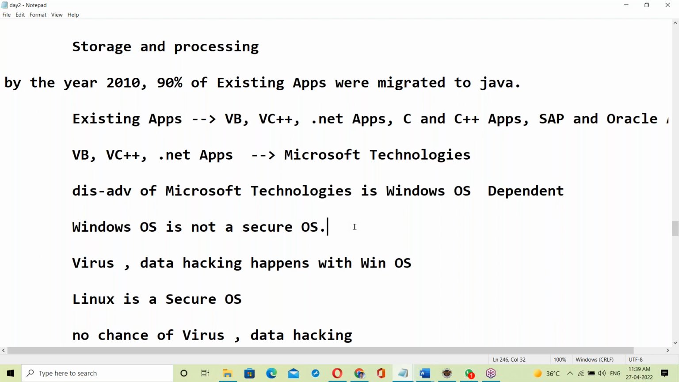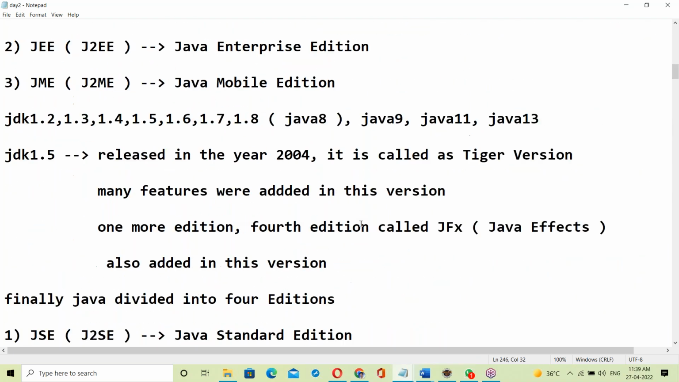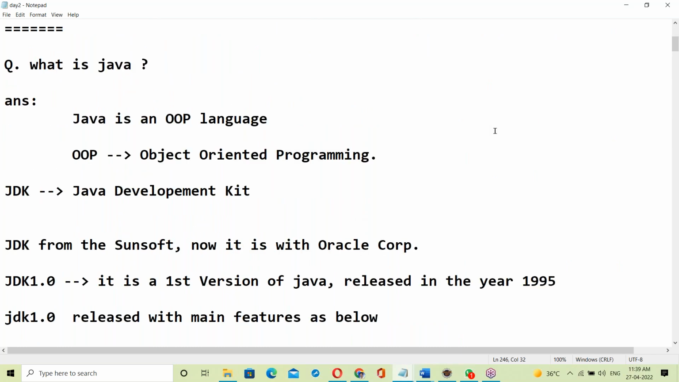A lot of requirement is there for Java students and Java resources. Industry is unable to find Java resources; there is a lot of shortage. Most companies are looking for Java trained freshers. Just utilize this opportunity. So this was day two.